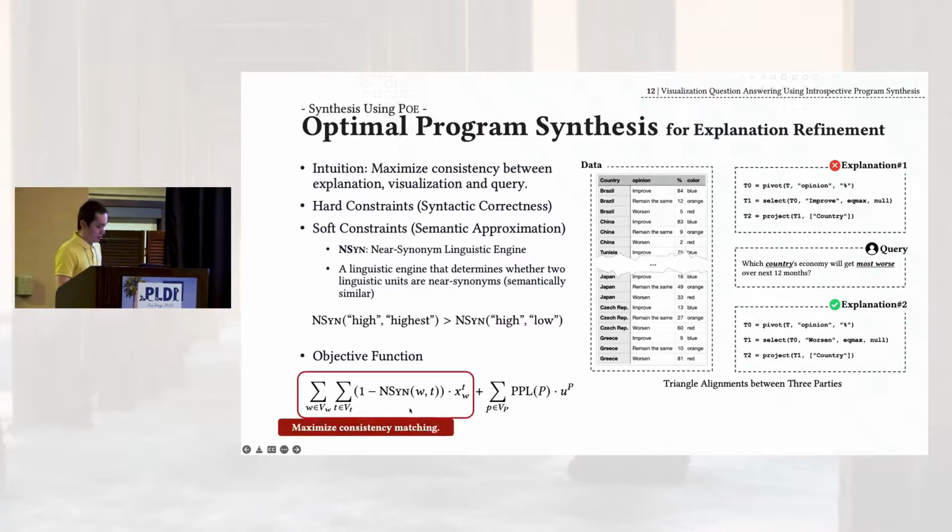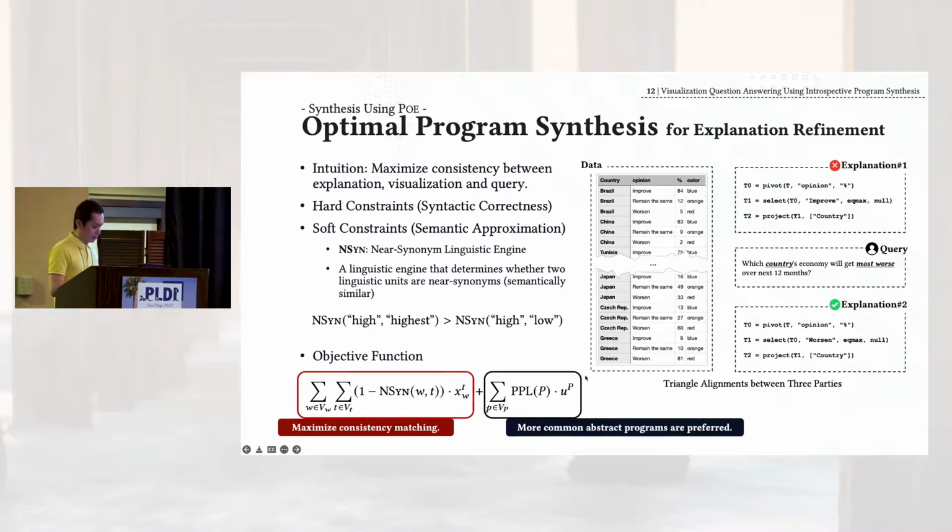The first part on the left-hand side is to increase the consistency matching between the candidate explanations, the visualizations, and the query. The second part on the right-hand side adjusts the preference of explanations towards the more common ones. This PPL measures an explanation's perplexity, where the smaller, the less uncommon, that's more preferable. This makes sure that the module would not try those too rare explanations at the beginning. Okay, that's it for the technical part, and we will go to the experiment.